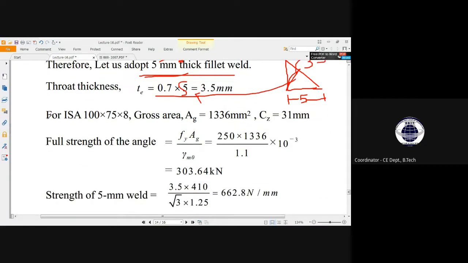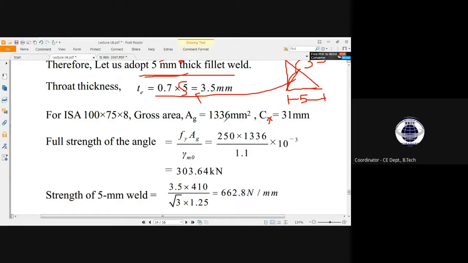Now see, for ISA 100 into 75 into 8, the gross area A_G and C_ZZ, the center of gravity, that is the centroidal distance from the axis.